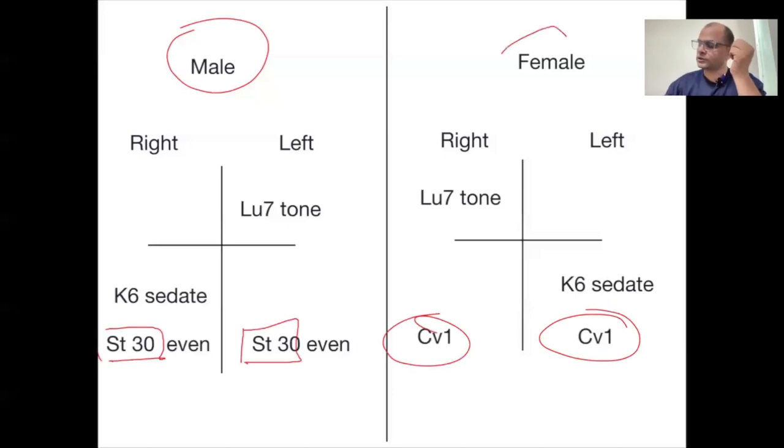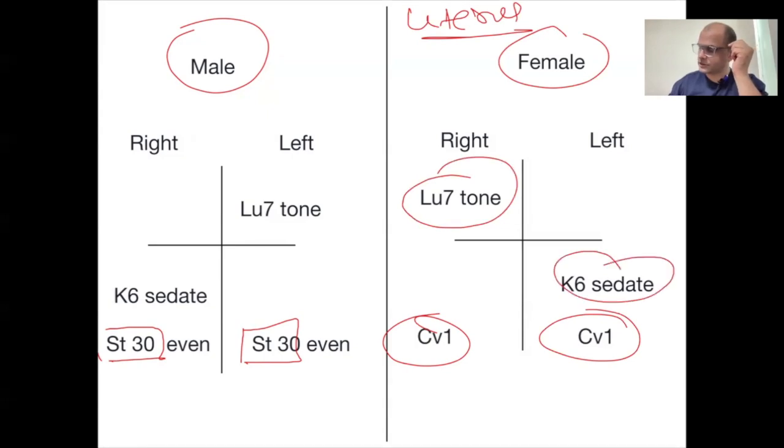Suppose you want to work on the uterus of female. Maybe some problem in the uterus. Maybe fibroid. Maybe uterus removed. So we will use the lung 7, the kidney 6, as well as CV1. CV1 plays a very important role for the female because the uterus is the very important part in the female. So where we are using this combination, means lung 7, kidney 6, and CV1.